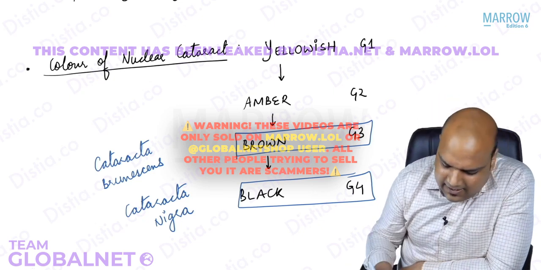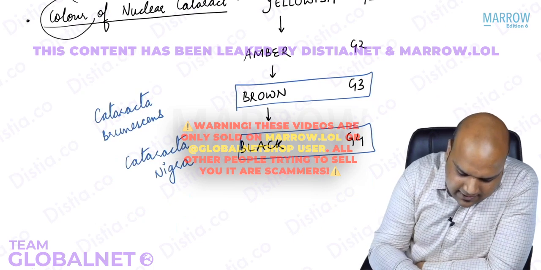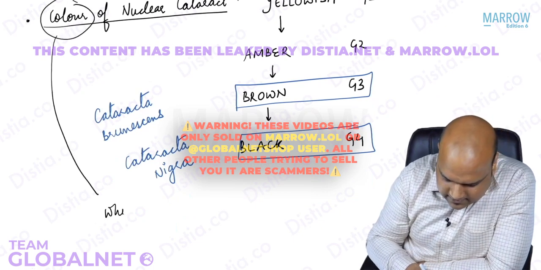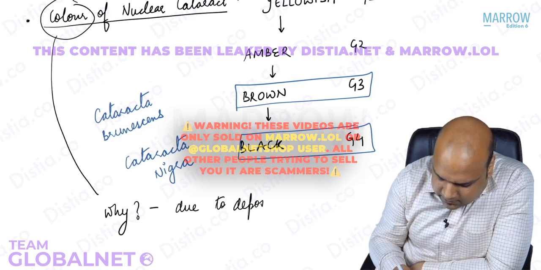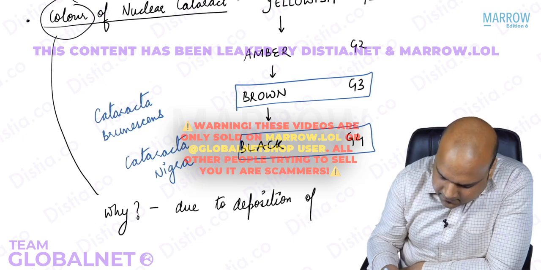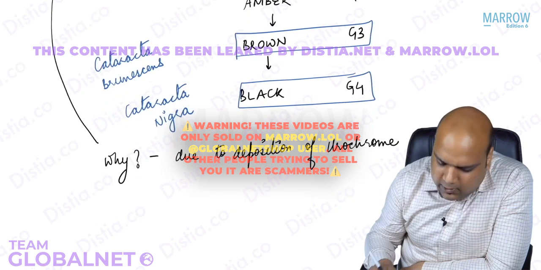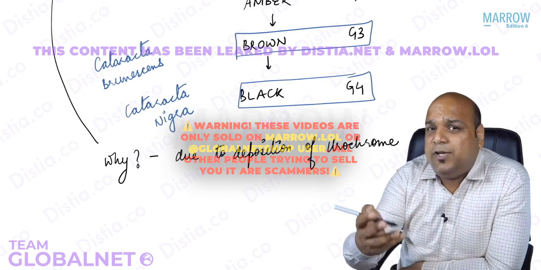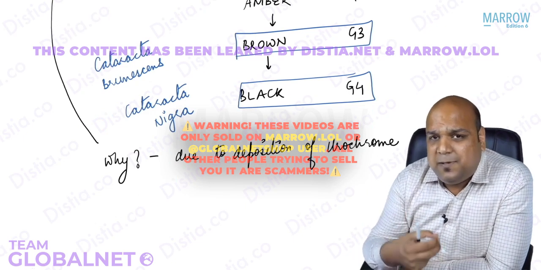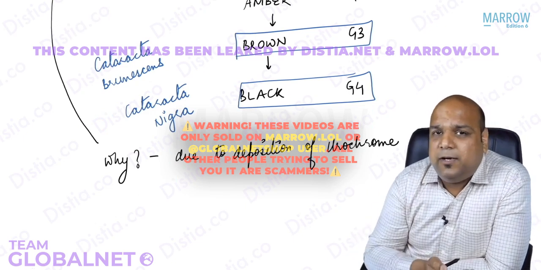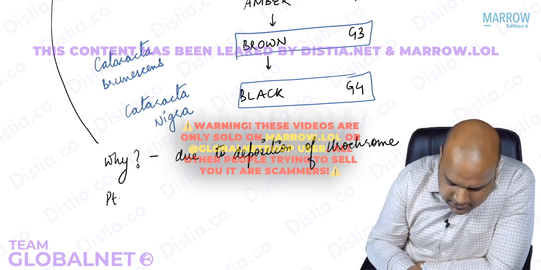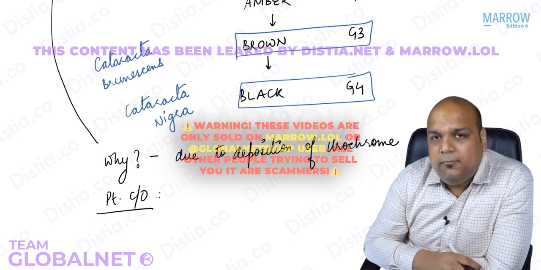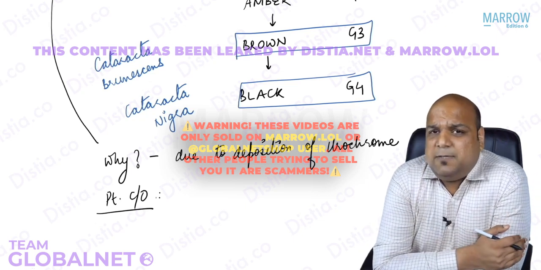Now the question, why is the color yellowish? Why is the color yellowish? So the answer is due to deposition of a pigment which is known as urochrome. Urochrome, I hope you are understanding urine color. Yes, urine color is also yellowish orangish. Yes, so the same pigment which is present in your urine is the pigment which is getting deposited on the lens here, everybody. Yes. Now, what will the patient complain of? If you have a yellow colored lens, will you have any specific complaint?